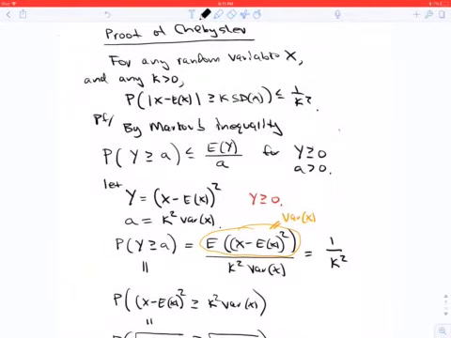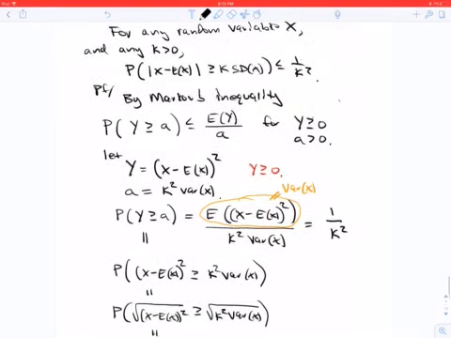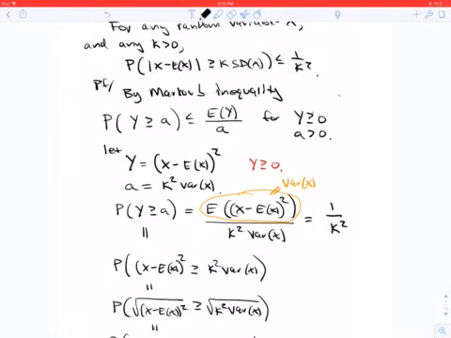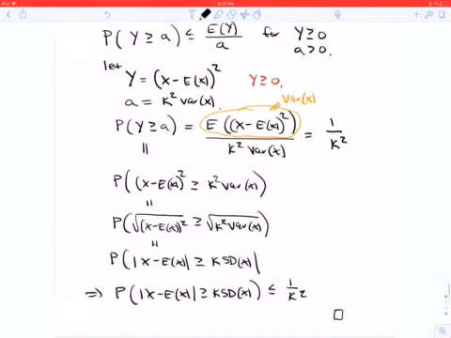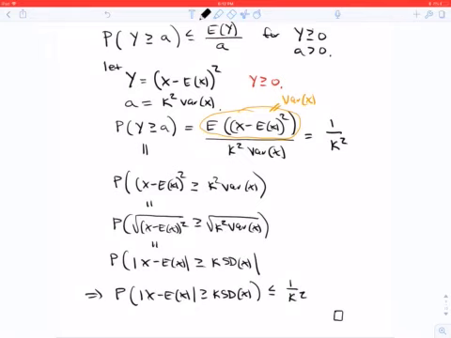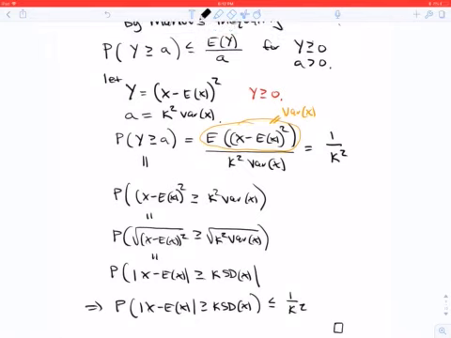We then finished with a proof of Chebyshev. Chebyshev follows directly from Markov's inequality, but you do need the SD. So the key here is that you let y be the deviation squared, which is a non-negative random variable, and you let a be k squared variance of x. So then applying Markov, we see that the expectation of y is precisely the variance of x. So we get the variance of x over k squared variance of x, and a beautiful thing happens. The variance of x is canceled, and we get 1 over k squared.